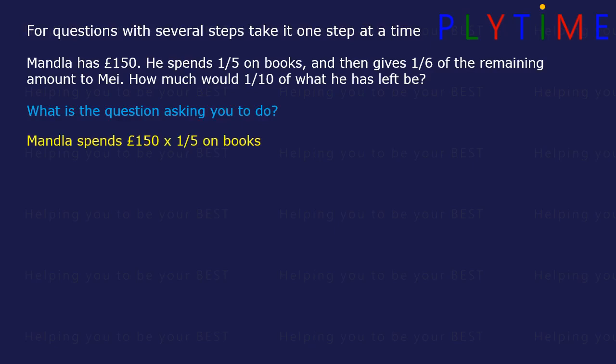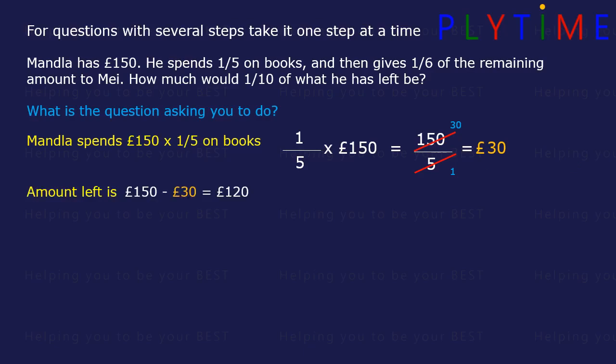First, work out how much he spent on books. £150 times 1/5. It's the same as 1 times 150 divided by 5, or 150 divided by 5. If we simplify, divide the top and the bottom by 5. 150 divided by 5 is 30, and 5 divided by 5 is 1. So he spends £30, don't forget the units, on books. How much does he have left? 150 minus the 30 on books is a total of £120.